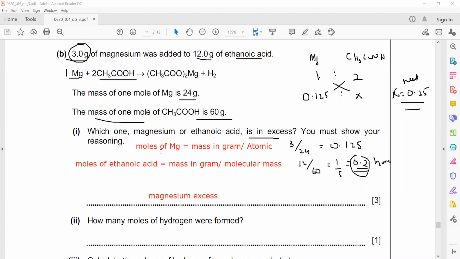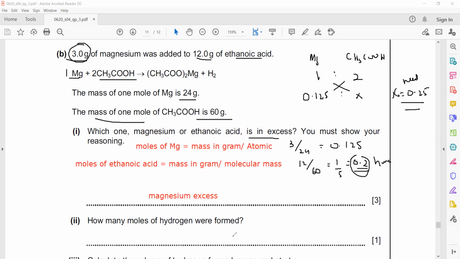Then how many moles of hydrogen were formed? So how to get the moles of hydrogen? We always take a limiting reagent to get the moles of product, because a limiting reagent is the one which is used up completely. So we always use a limiting reagent to get the moles or the amount of the product.